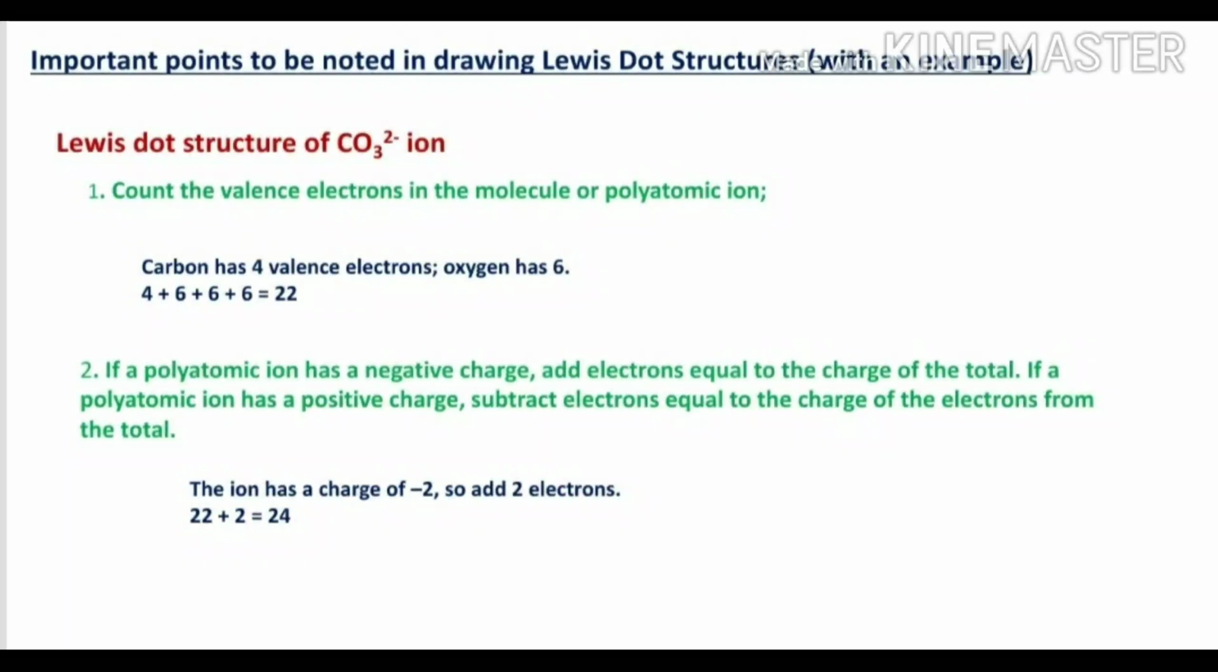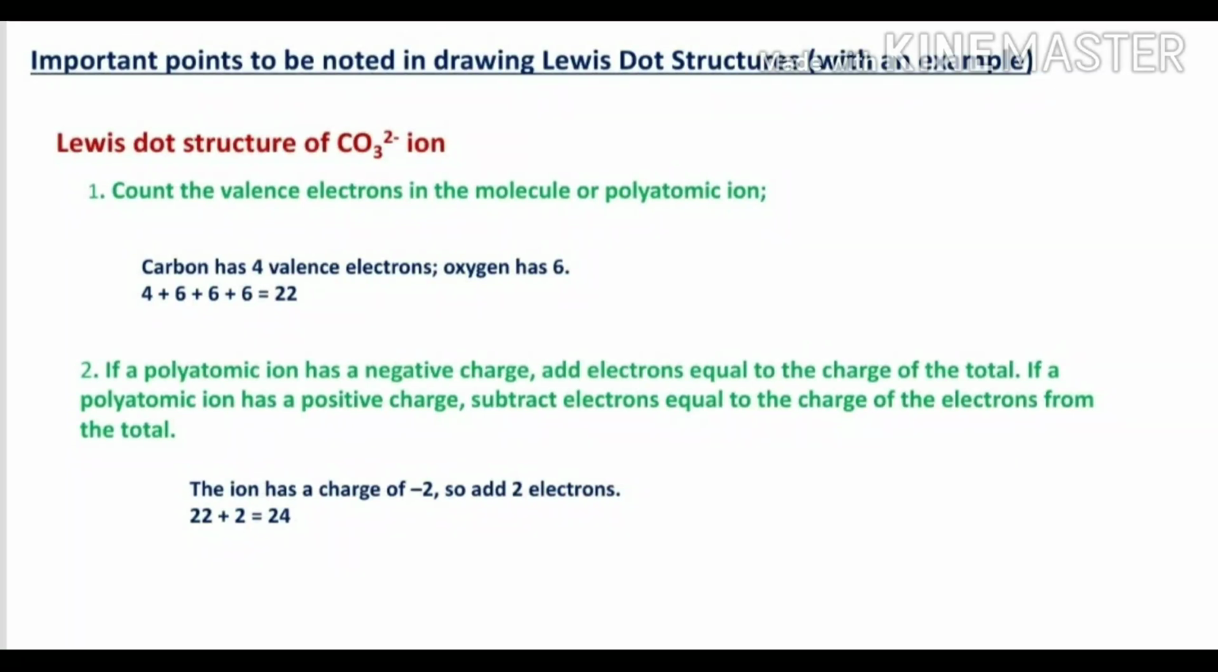Next, how to draw a Lewis structure. Many important points we have to note down. For example, we take the Lewis dot structure of the carbonate ion, CO3 2-. The first point: count the valence electrons in the molecule or polyatomic ion. Carbon has 4 valence electrons, oxygen has 6. So one carbon is 4 electrons and 3 oxygens, 6 plus 6 plus 6, is 18 electrons, so totally 22 electrons. This is the first step.